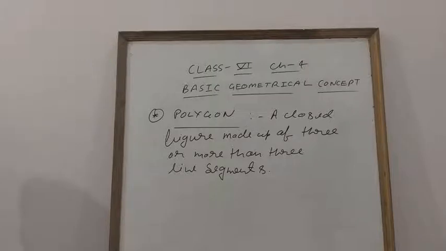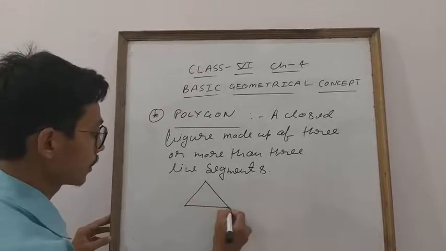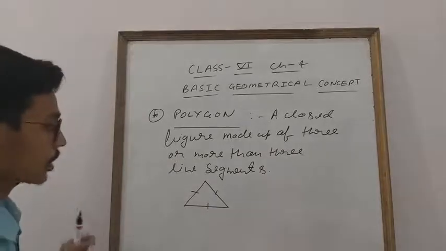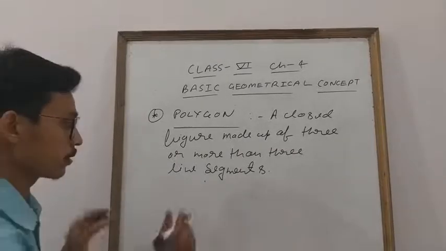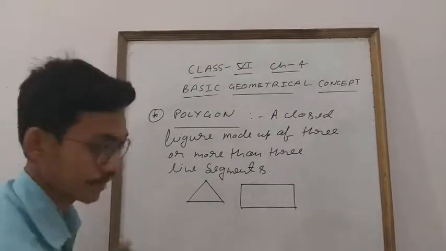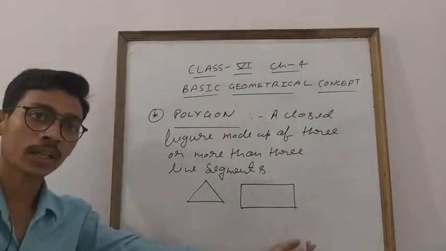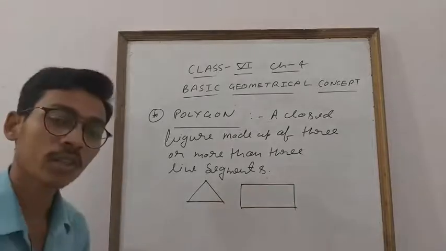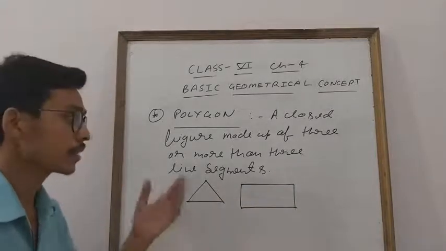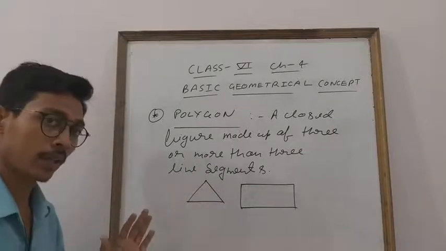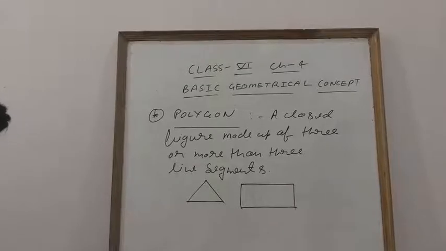Okay, everyone? This is very simple. For example, here I can take a triangle. See, this is a triangle, students. Triangle: 1, 2, 3. Three line segments are there. So they are known as a polygon. So a triangle is also a polygon, students. And this is a rectangle. A rectangle is also a polygon. Why? It is made up of four lines: 1, 2, 3, 4. So if anyone asks you what is a polygon, what will you say? A polygon is a closed figure which is made up of three or more than three line segments. Clear, everyone? Okay. So this is our polygon. Now the next topic is that.